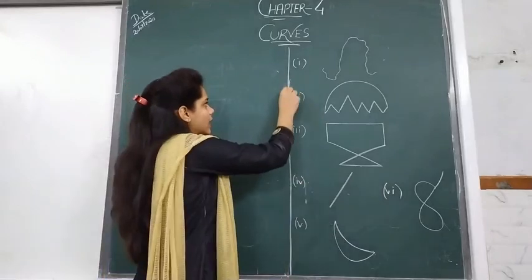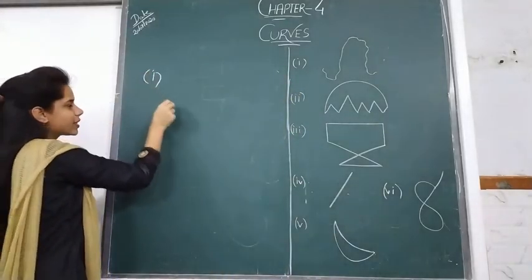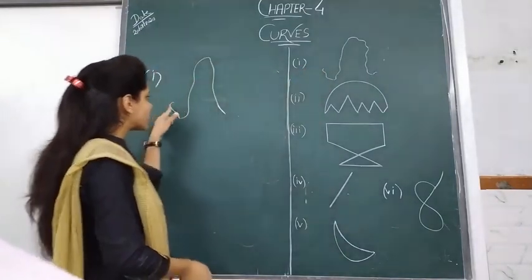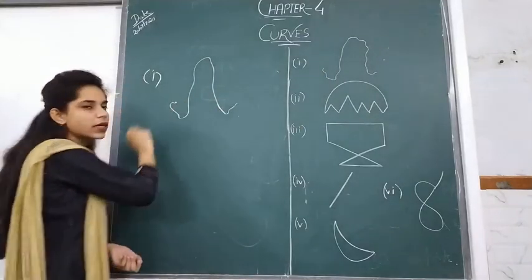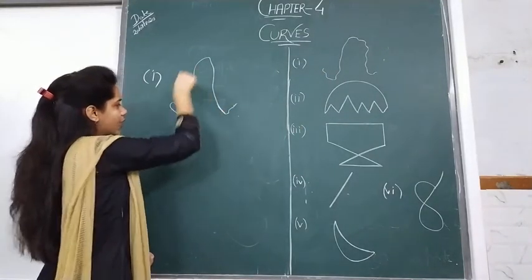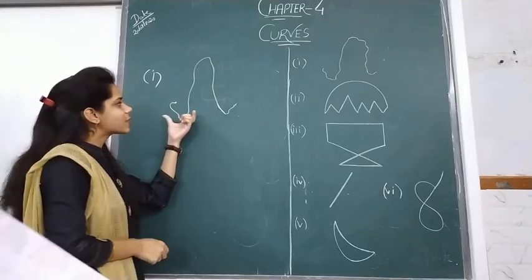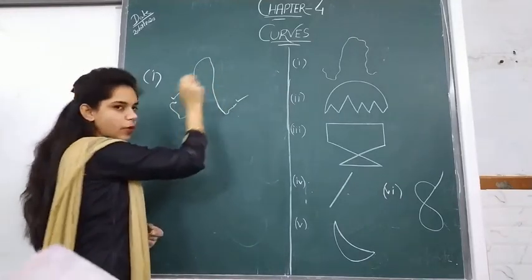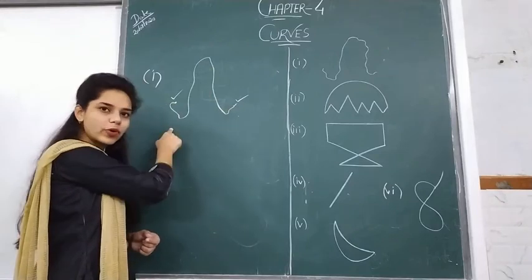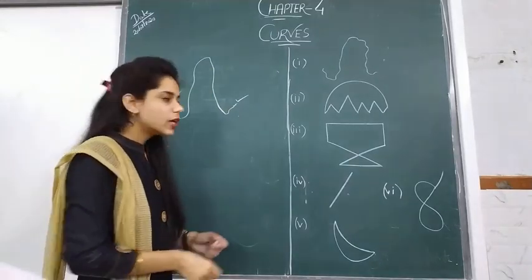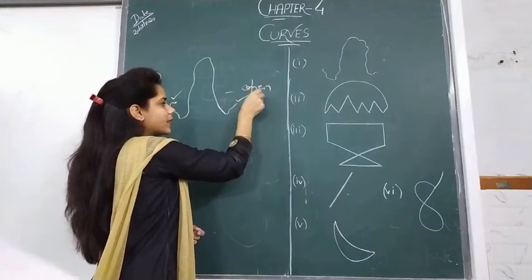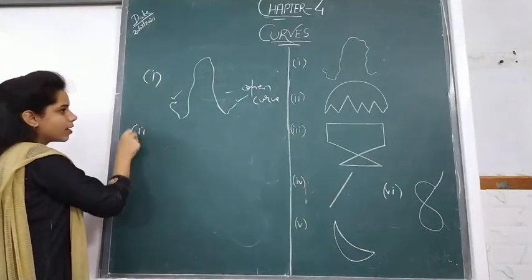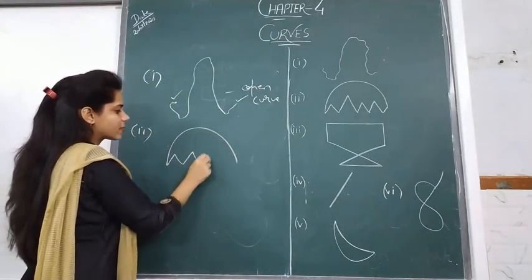Let's talk about the first one, which is like this. It starts from this point and ends at this point. You can also start from this point and end at this point, it is up to you. This is an open curve because it has both a starting and an end point, and it has no area enclosed within it. Understood?